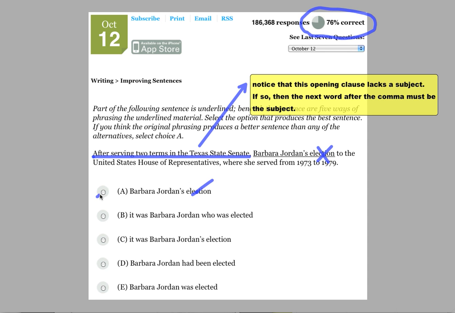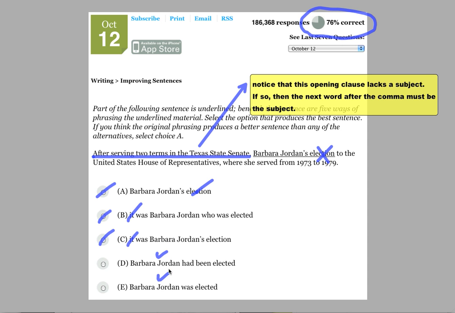All right. Was it who served? No. Again, it did not serve. Barbara Jordan, okay, there we go, Barbara Jordan. So D and E are the only possible 2 choices just based upon that first word after the comma, right?